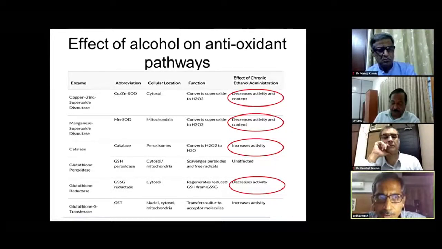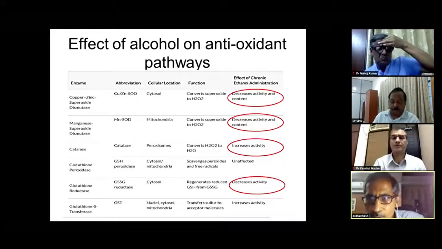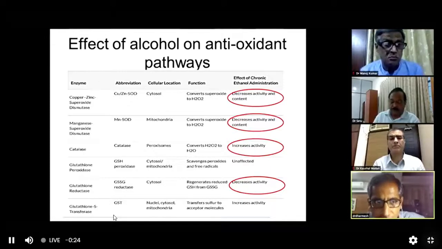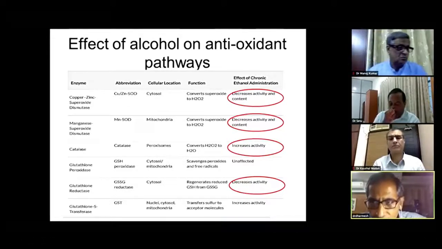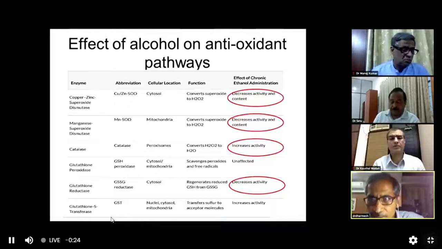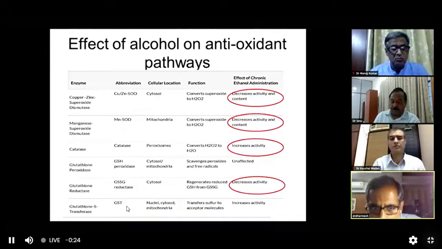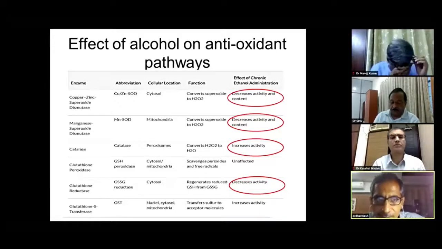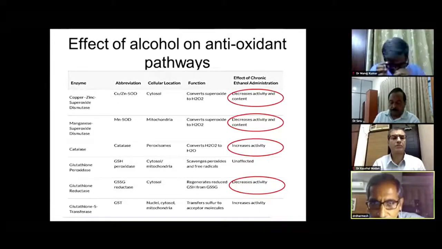Copper zinc superoxide dismutase, again, all the pathways which are used to counter the ROS in human beings, those are being affected negatively by the consumption of alcohol. Similarly with manganese SOD, and then glutathione reductase. Glutathione is the most abundant antioxidant in the human liver, and you need it in the reduced form. Chronic alcohol consumption leads to decreased activity of glutathione.